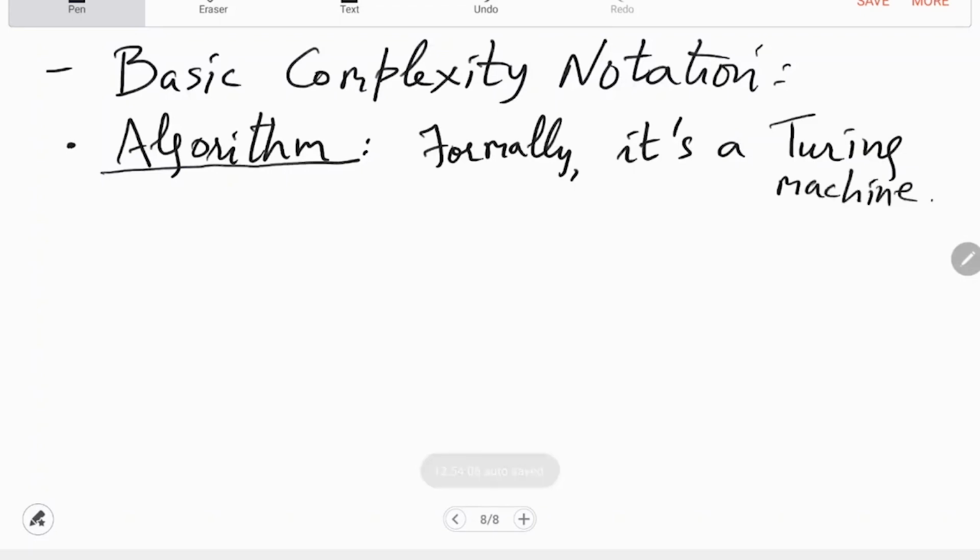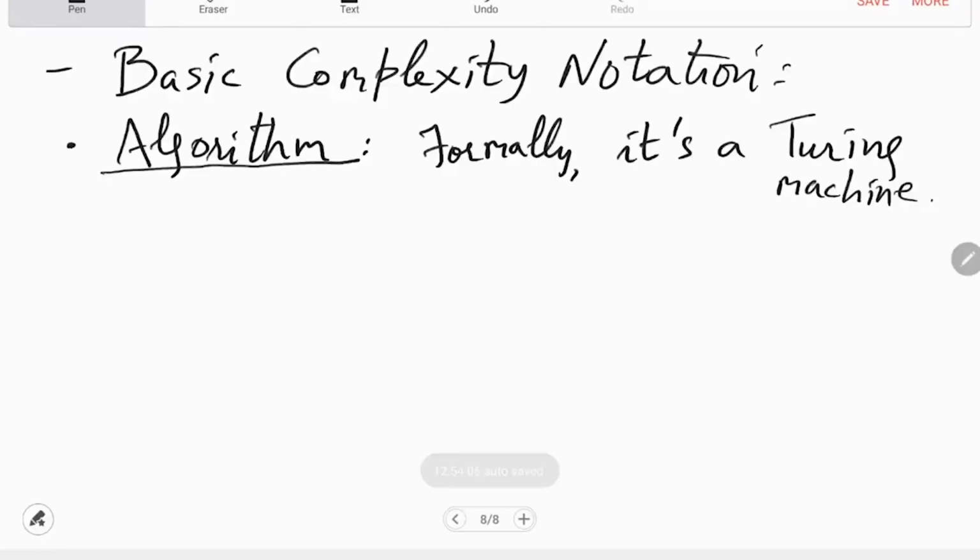So every algorithm is a Turing machine and every Turing machine is an algorithm. It's one and the same thing. Nothing else is called an algorithm. It's a mathematical object, a mathematical concept. It's not something vague. We are not leaving it vague.